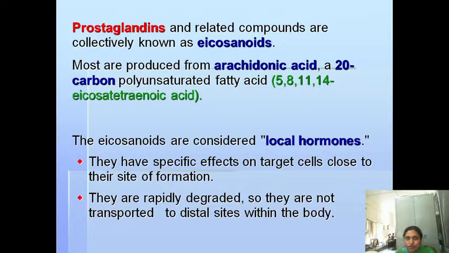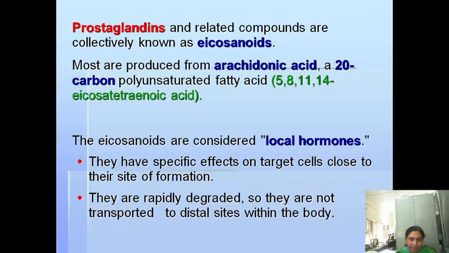Even hormones are synthesized in one place and exhibit their action on target cells at another site. Like that, prostaglandins also act like hormones, because they are produced in one place and their target cells are nearby, so they act there. These prostaglandins are rapidly catabolized, meaning they are rapidly degraded, so they are not transported to distal sites within the body.